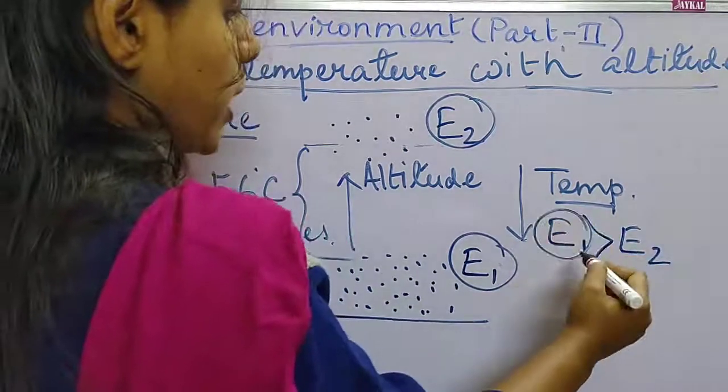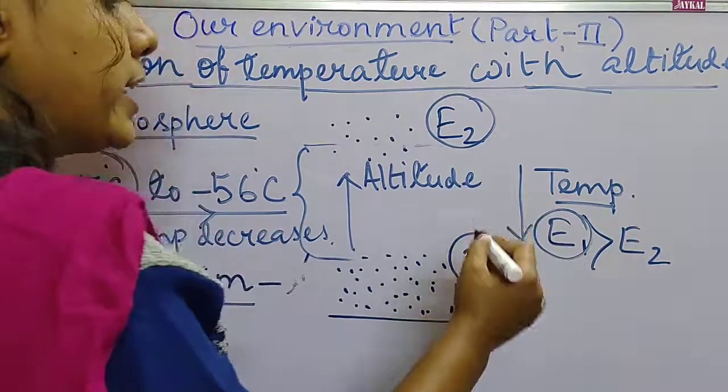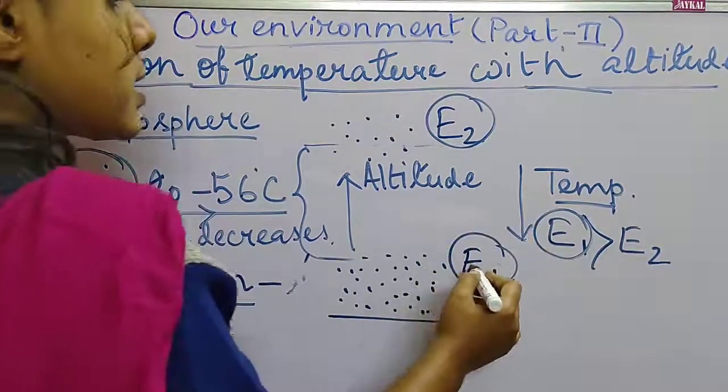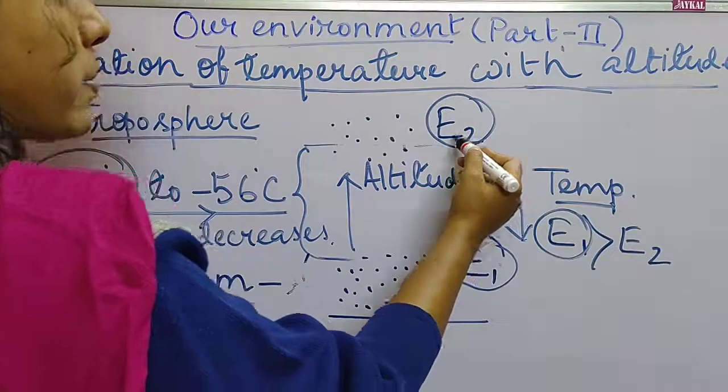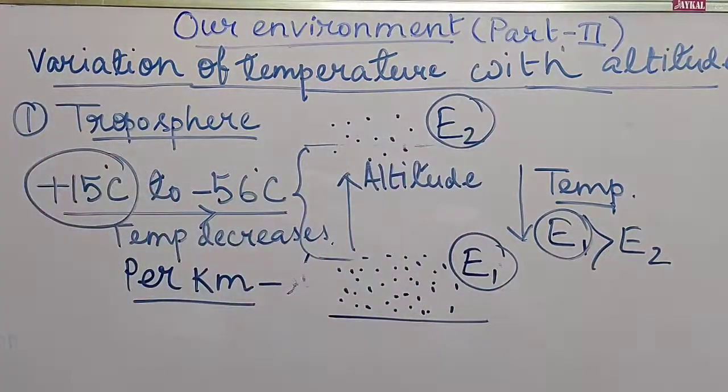So E1 is the total energy, and this amount of energy will help in increase in temperature. As the total amount of energy trapped by molecules decreases, the increase in temperature will also decrease. The temperature will decrease. So this is for the troposphere.